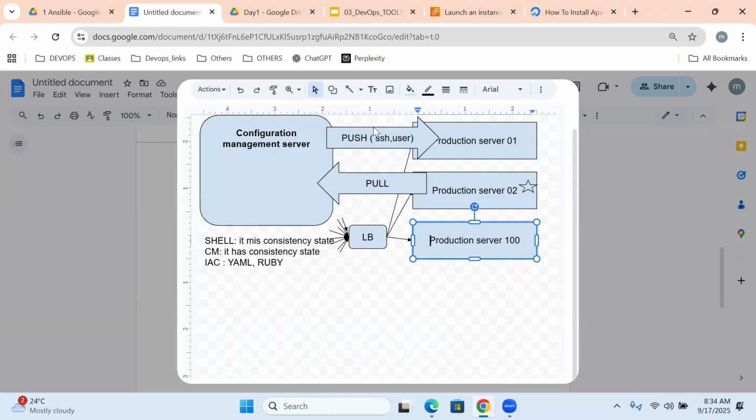One is the push model, another is a pull model. Clear? Is it clear, all of you? Perfect. Understood this.